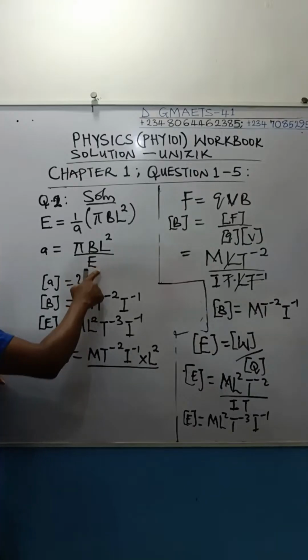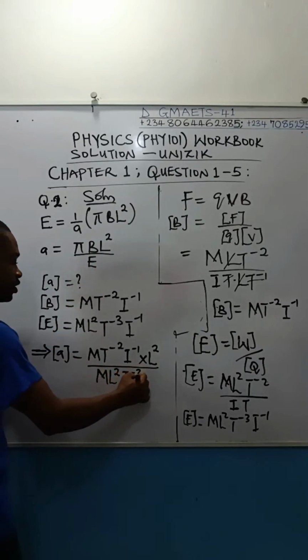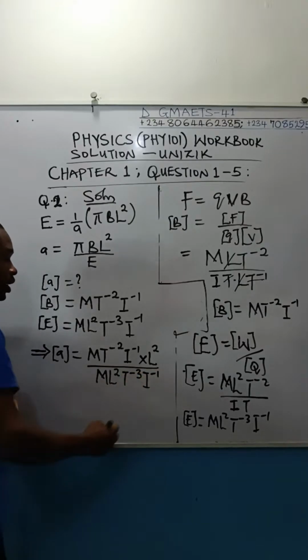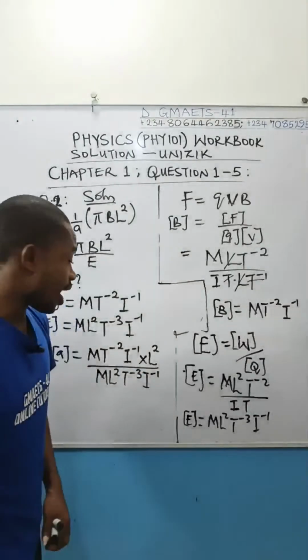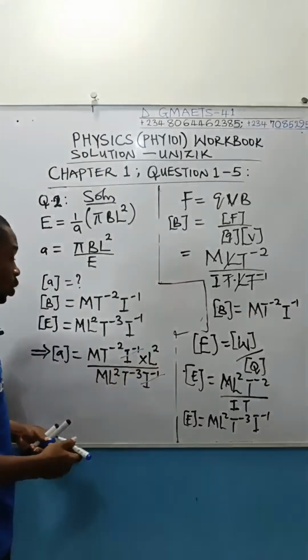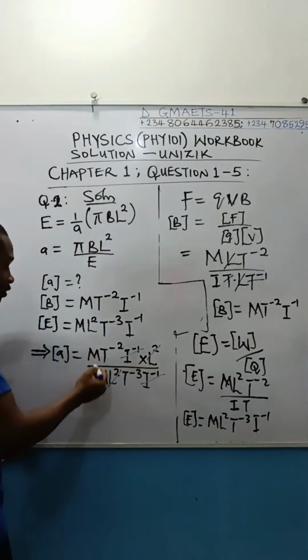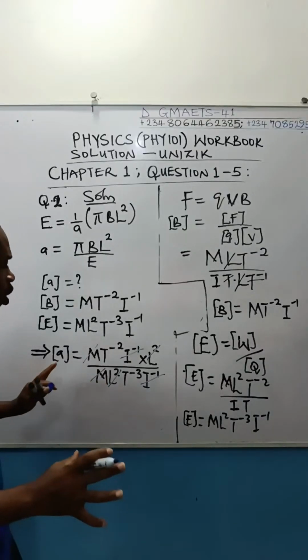Divided by the dimension of electromotive force, which is M L squared T to the power of minus 3 I to the power of minus 1. We can now simplify this. I to the power of minus 1, I to the power of minus 1 we go off. L squared we go off. M will go off.